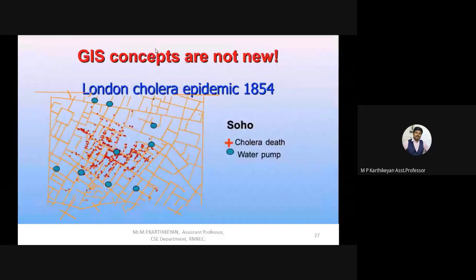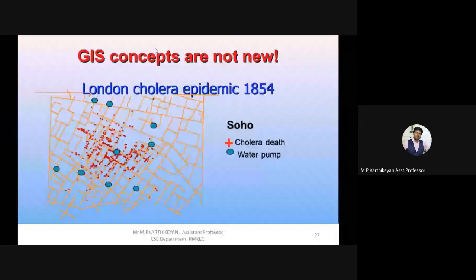This is one of the GIS images implemented in 1854. There was no term called GIS in those days. In this image, the red color shown in the graph is the deaths which occurred due to cholera. Then the roadmap is given. So deaths is one layer, the roadmap is another layer, and they were comparing with the water pumps in that area. So 3 layers of data are combined together.